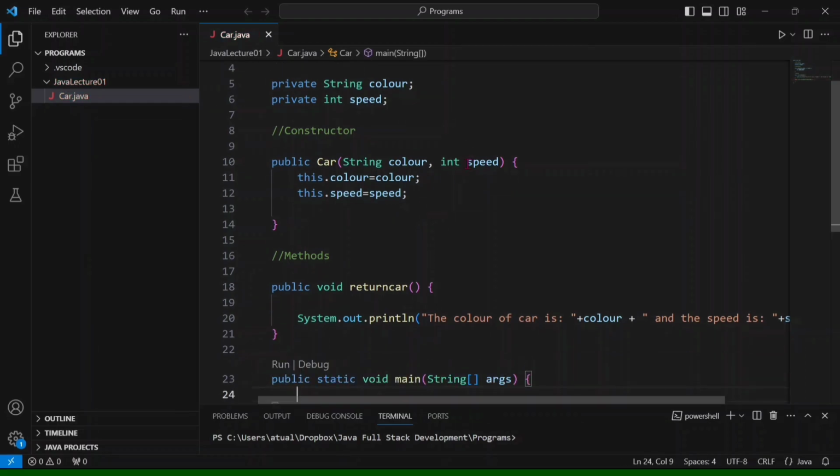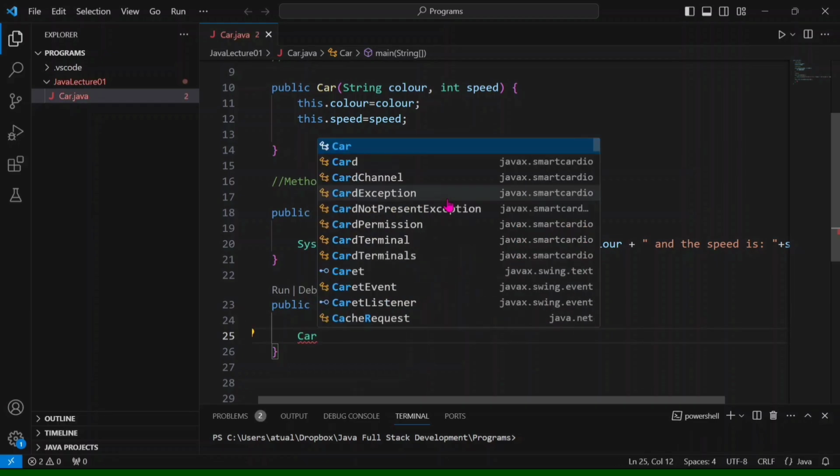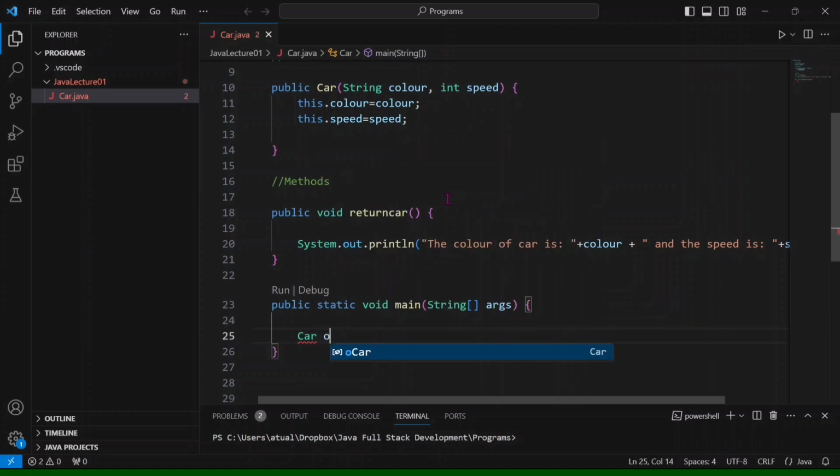After that, in the main class, we are going to create an object. To create an object we first write the name of the class, and then the name of the object.